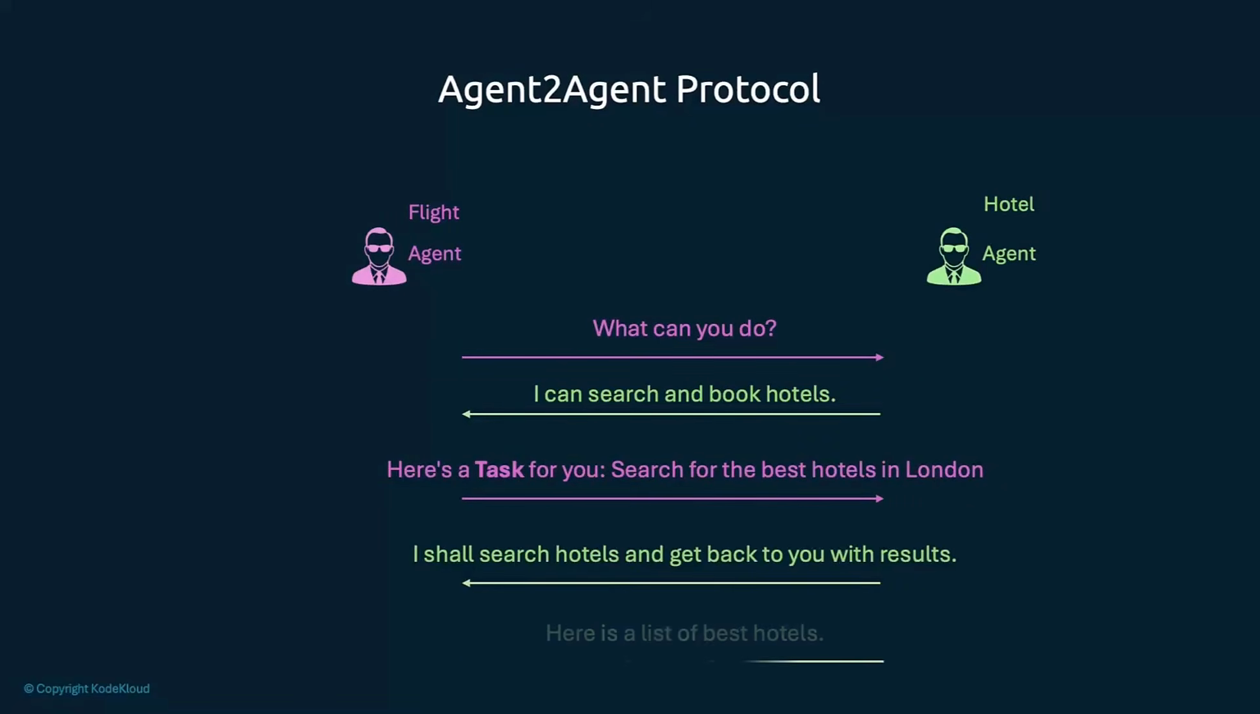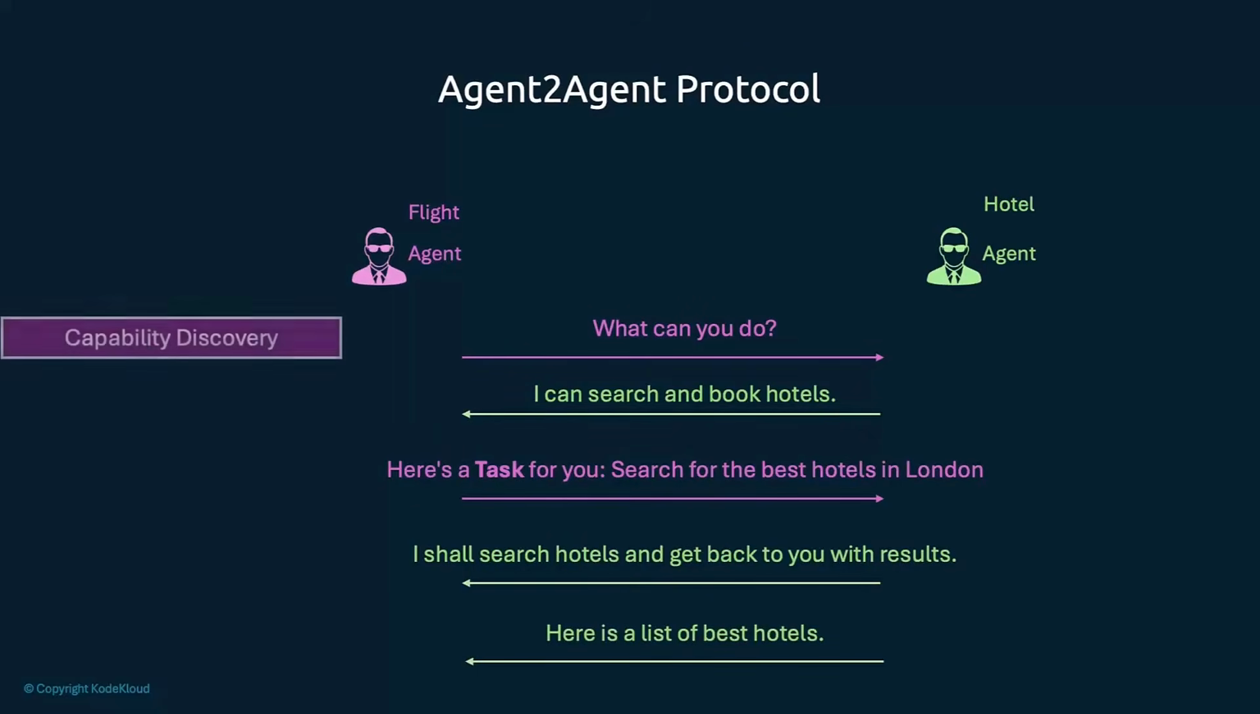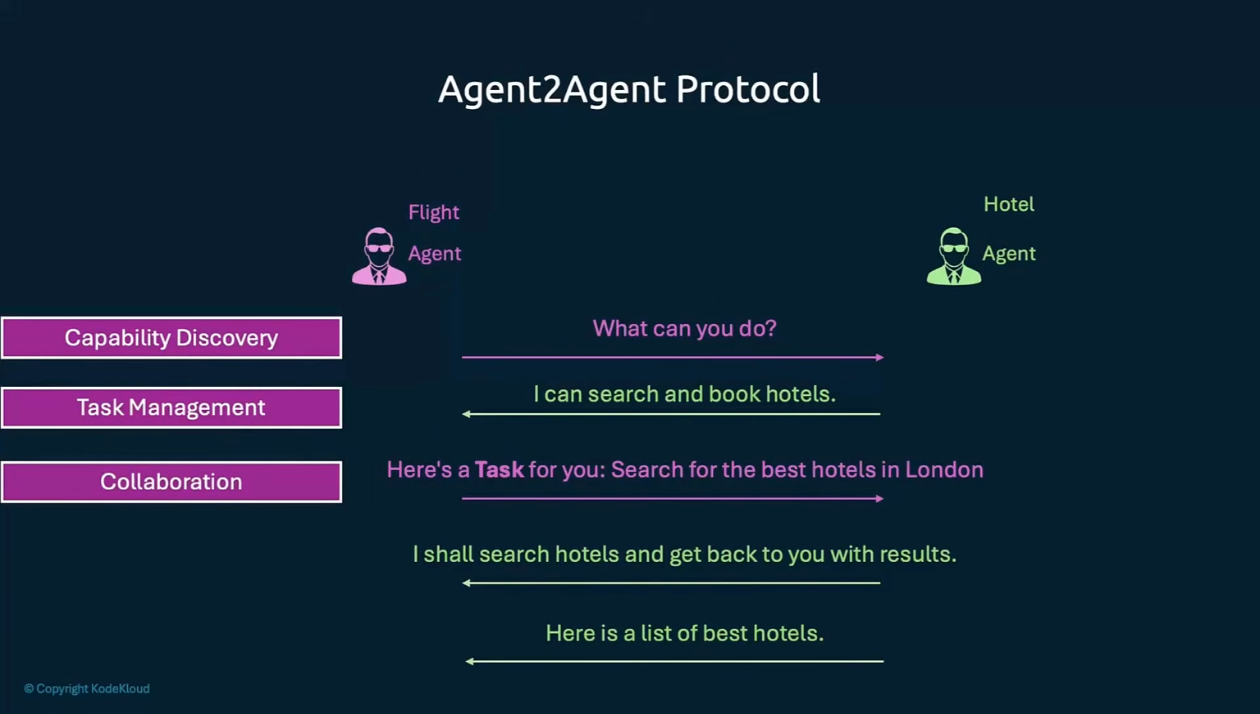So the agent-to-agent model defines a set of standards that allows agents to discover each other's capabilities. It defines a standard to assign tasks to another agent and check its status. It defines a standard on how agents communicate with each other, and also defines how context and results are shared back and forth between agents. We'll see this in more detail in part 2 of this video.